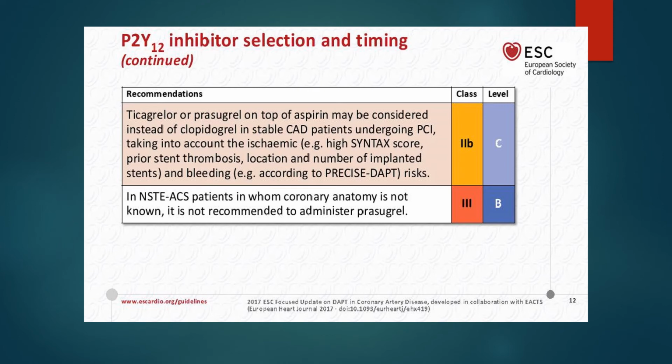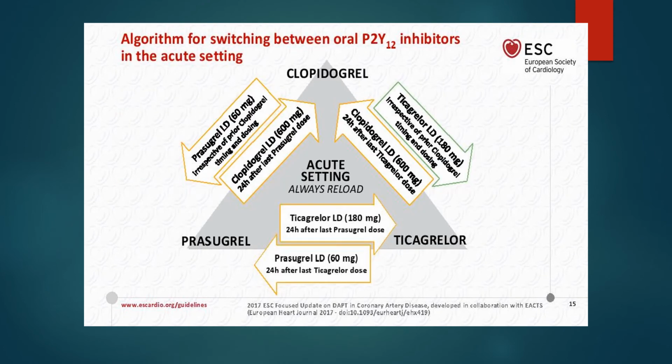In non-ST elevation acute coronary syndrome patients in whom coronary anatomy is not known, still prasugrel should not be given, and this was recommended in 2015 and is still ongoing in the 2017 update for antiplatelet therapy. And when you shift between clopidogrel, prasugrel and ticagrelor, there are some settings. When you shift from clopidogrel to prasugrel, you give a loading dose of 60 mg prasugrel. Okay, and when you shift from prasugrel to clopidogrel, you give a clopidogrel loading dose of 600 mg 24 hours after the last prasugrel dose.